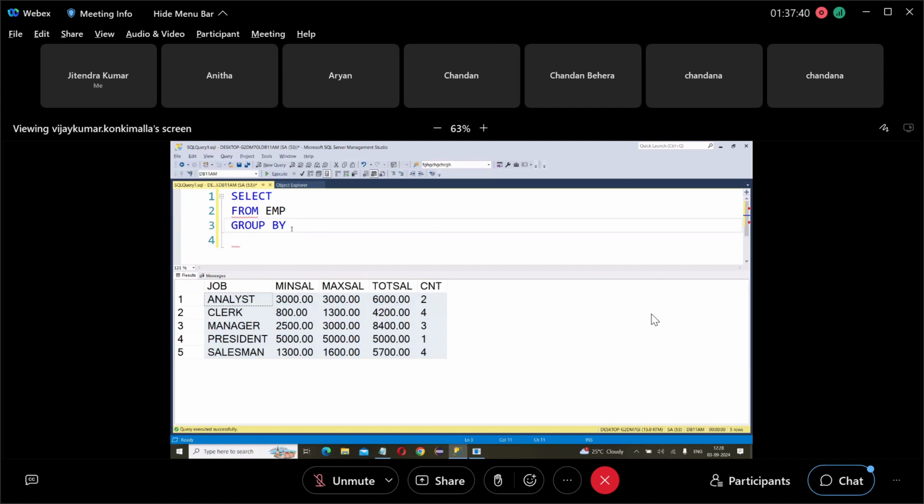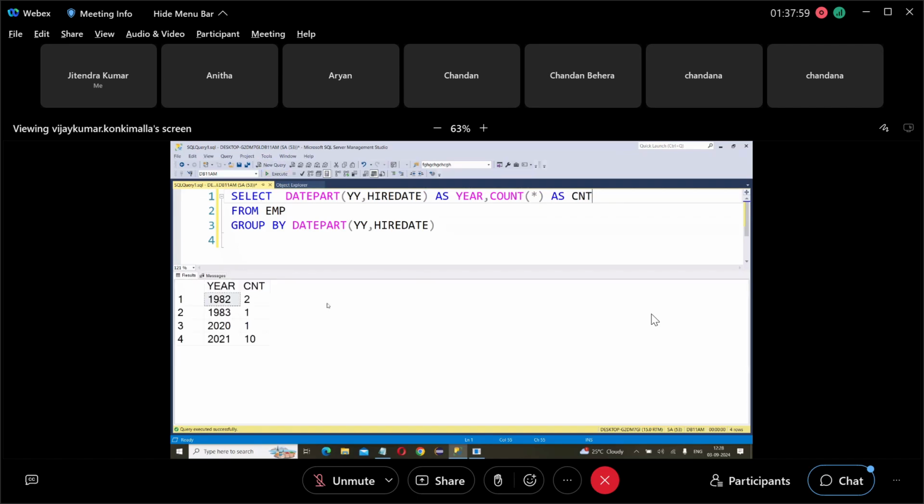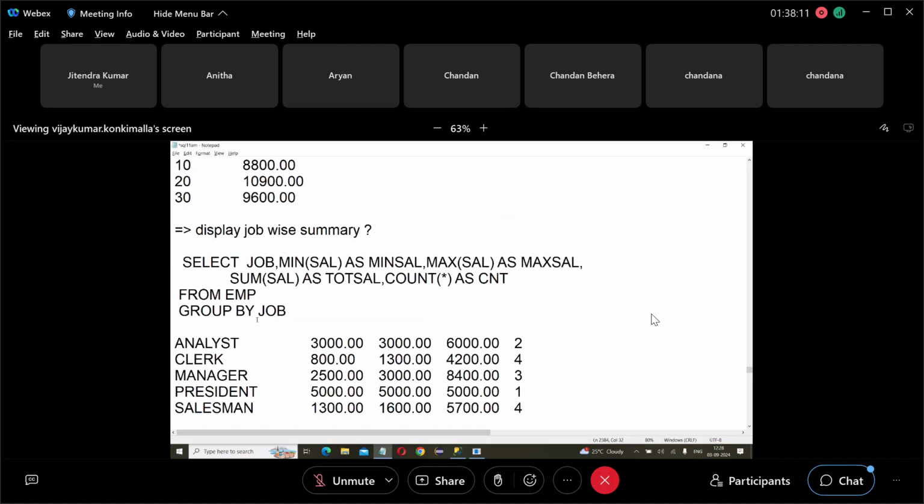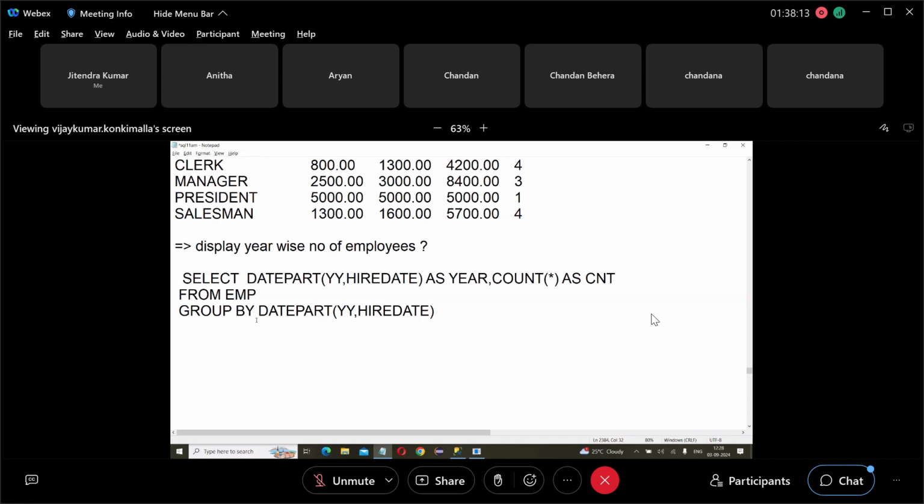So to get the year, the date part, we use DATEPART(YY, hire date). So grouping is based on year. Then in the output, I want to show year, plus I want to show year wise count. Like 82, 83, 2020, 2021. So what it is showing is year wise count. The previous one was job wise, this is year wise.